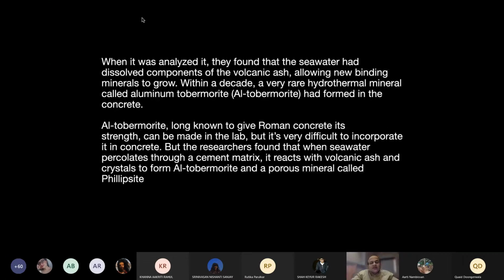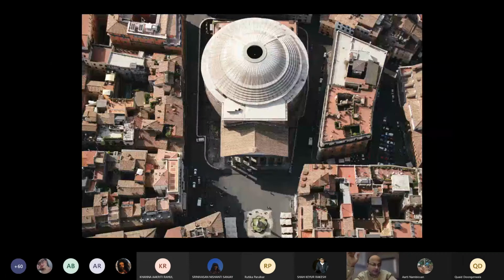And one of the iconic buildings of that time is, of course, I think all of you know this, the Pantheon. When they put this building together, it wasn't just a building in itself.